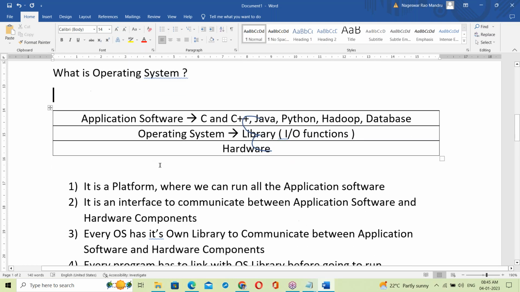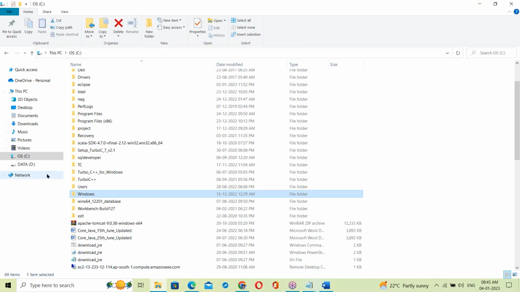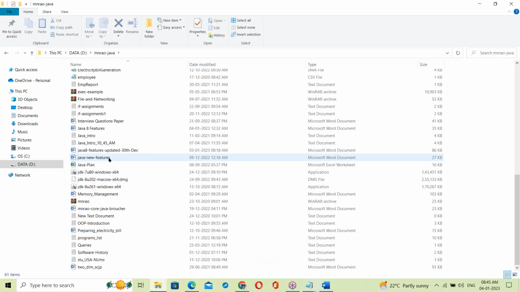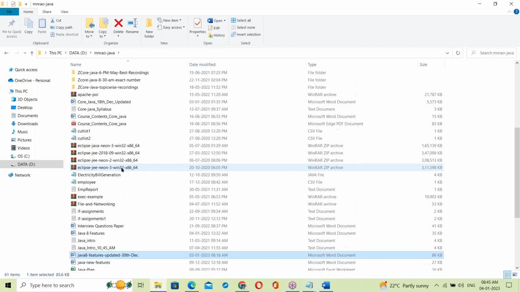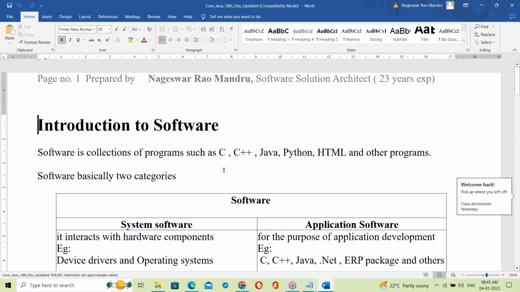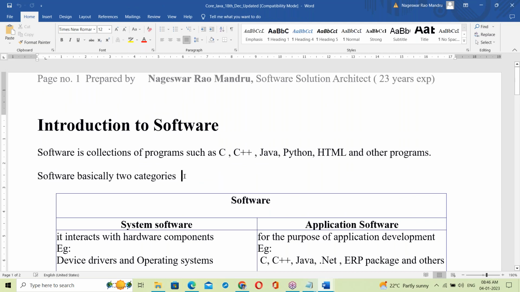Yeah, these points are enough for us. Let me show the document here. So this is our class document. In the class document, everything is prepared very clearly.